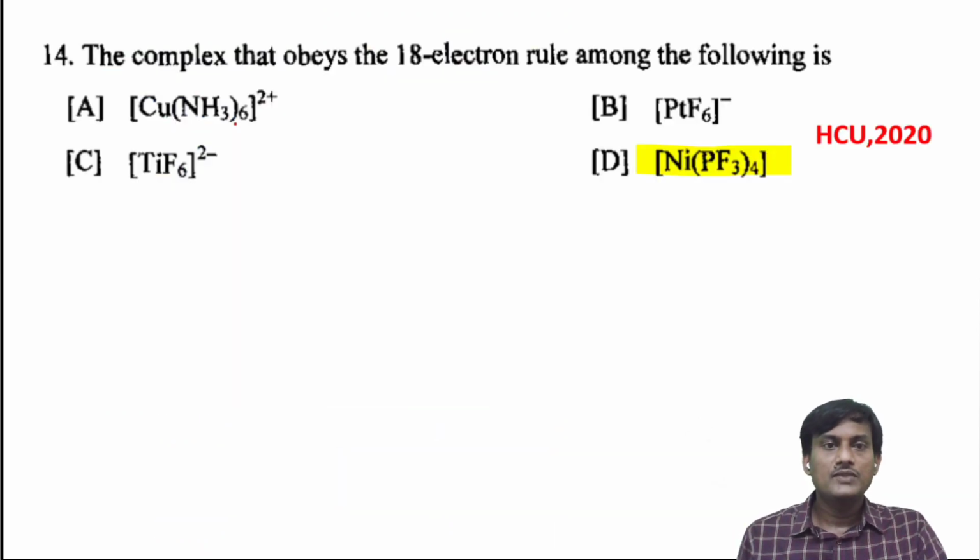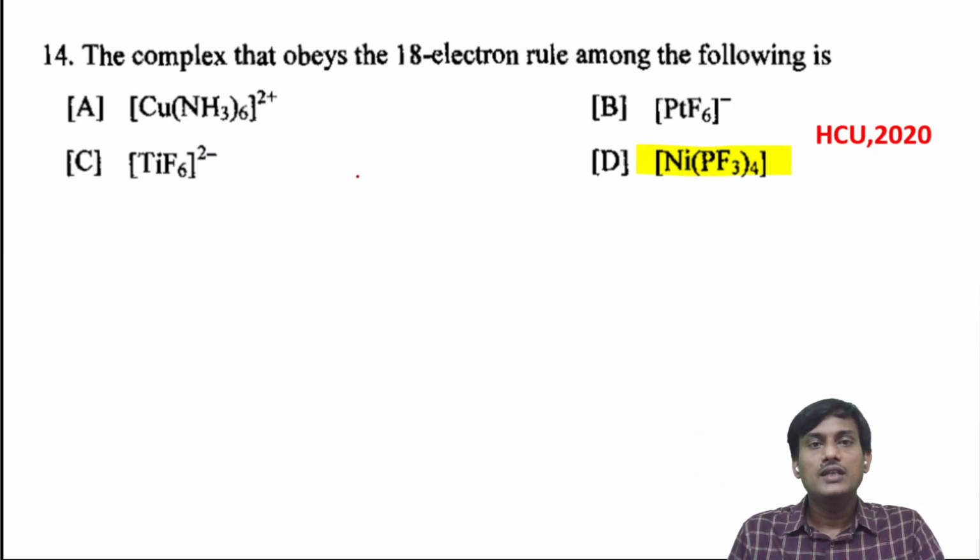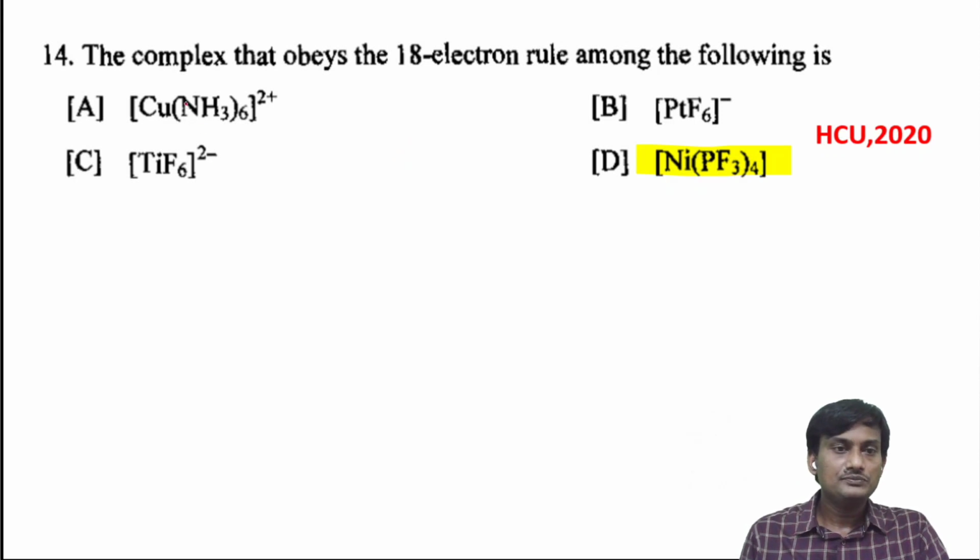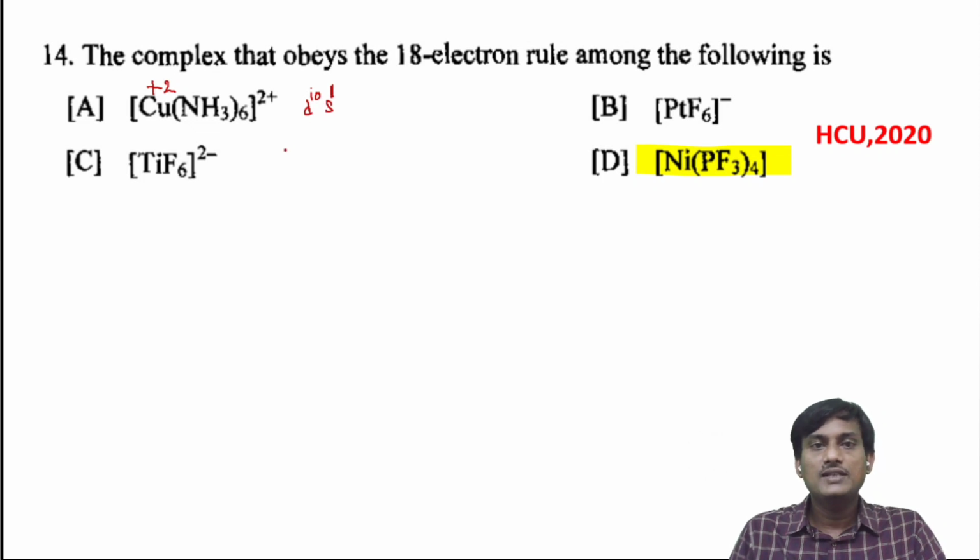The complex that obeys the 18-electron rule among the following is. Here we have to calculate the number of valency electrons on the metal in the complex. If we take this complex, the oxidation state of copper is +2. Copper's electronic configuration is 3d10 4s1, so it has 11 valency electrons.